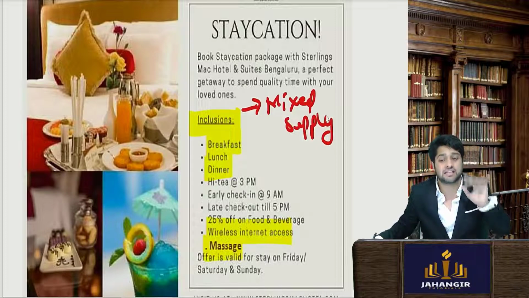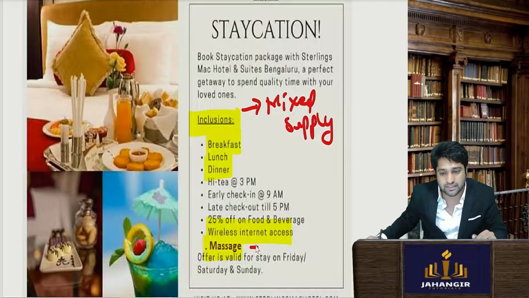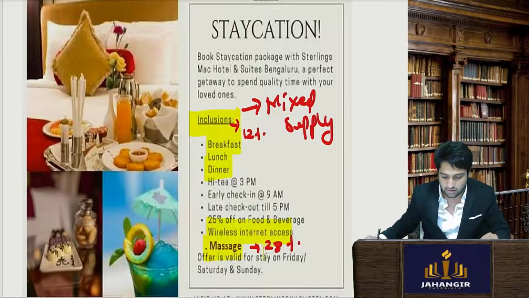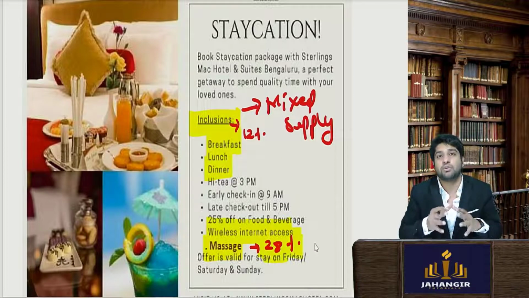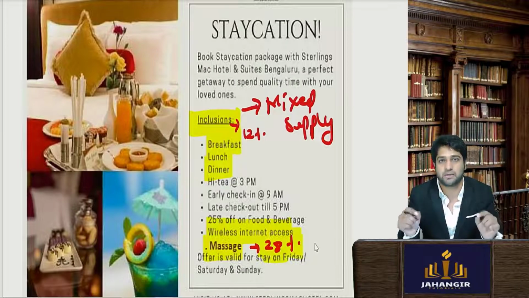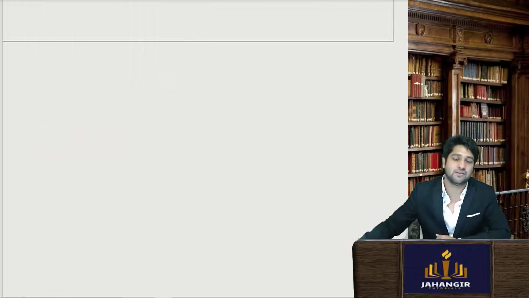And when it is mixed supply, if one supply is charged at 28% and all the others are charged at, let's say, 12%, the highest tax rate will be applied. So understanding whether it is composite supply or mixed supply is very important to determine the tax liability. And that is it. We are done with the section.